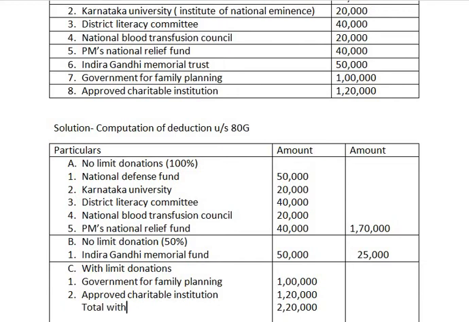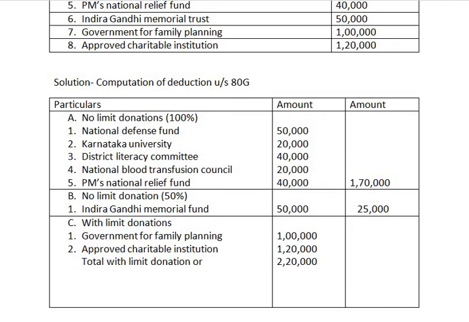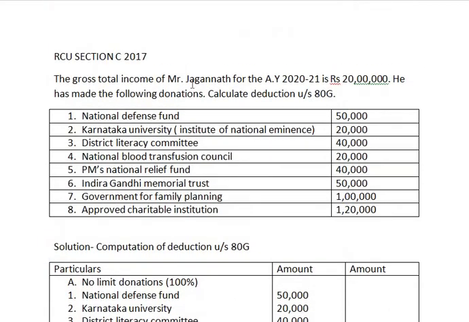Total with limit donation is 2,20,000. Now this 2,20,000 or 10% of adjusted gross total income, whichever is less. Now what is the gross total income? It is given in the question, in the first line itself, the gross total income of Mr. Jagannath for the assessment year 2021 is 20 lakh rupees.